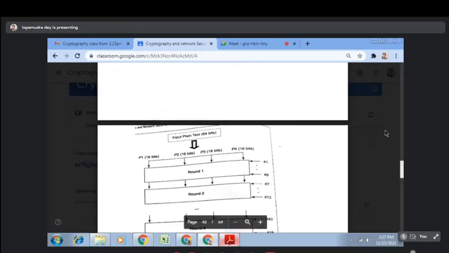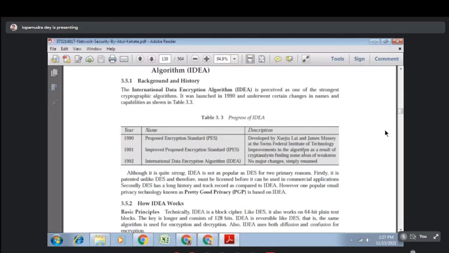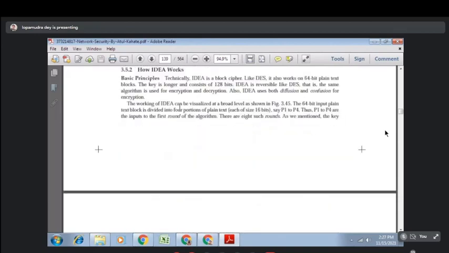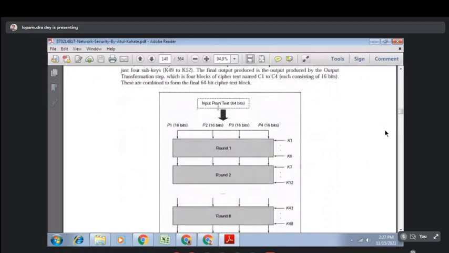So we will discuss this algorithm with the help of our book. This is one of the strongest cryptographic algorithms. There are 8 rounds involved. So this is the initial. This is a diagram that is given in the PPT.